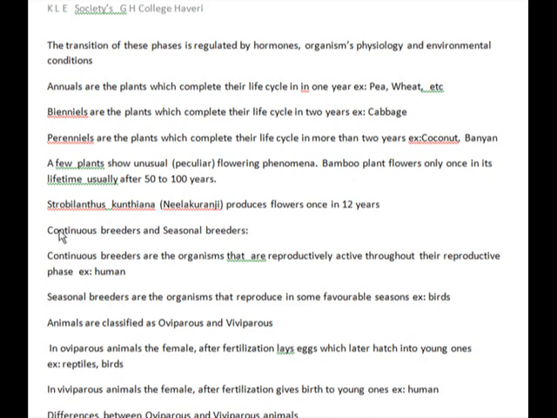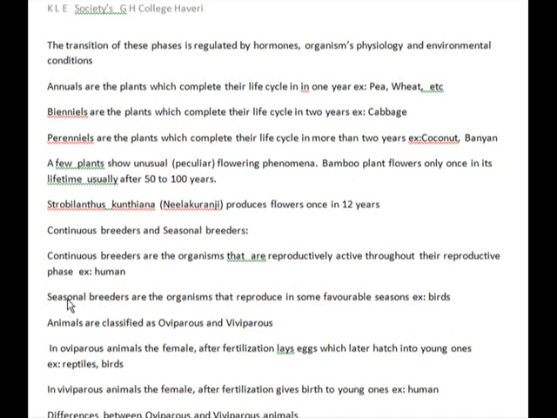And organisms can be classified as continuous breeders and seasonal breeders according to their pattern of breeding. Continuous breeders are the organisms that are active reproductively throughout their reproductive phase. Example, human. From the plant side, I can give the example of coconut plant. Those are the continuous breeders. So these organisms are reproductively active throughout their reproductive phase.